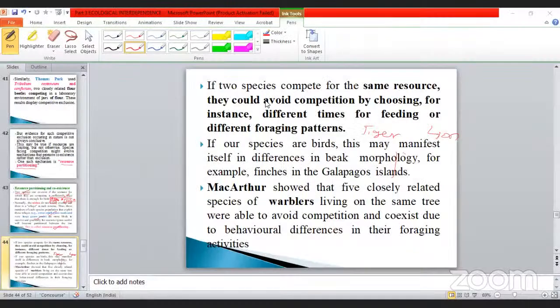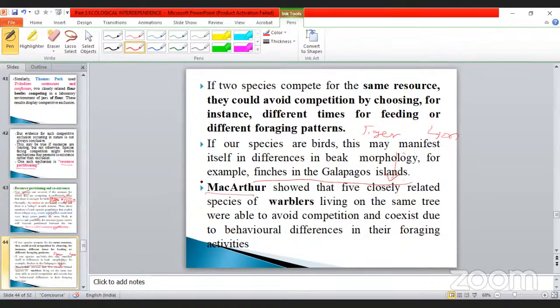See this one. If two species compete for the same resources, they could avoid competition by choosing, for instance, different times for feeding or different foraging patterns. In species of birds, this may manifest itself in differences in beak morphology. For example, finches in the Galapagos Islands. Already we studied finches. One is herbivorous, another one is carnivorous. Already we discussed this part also.